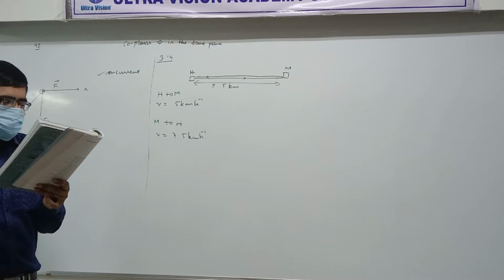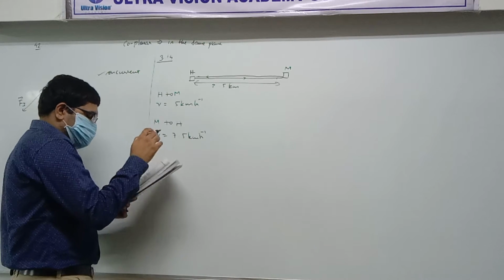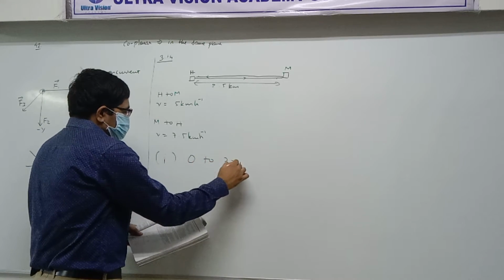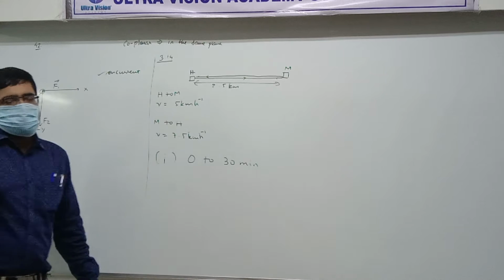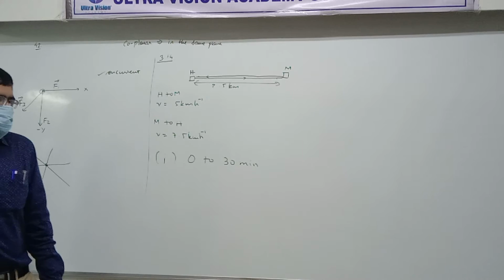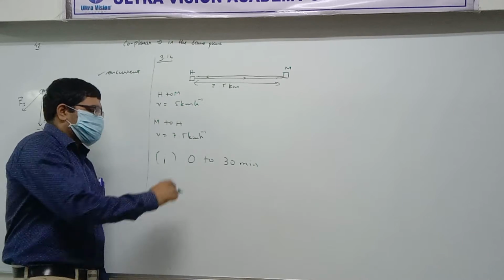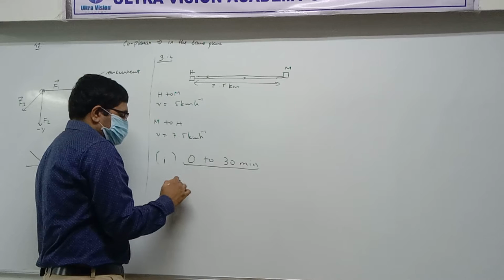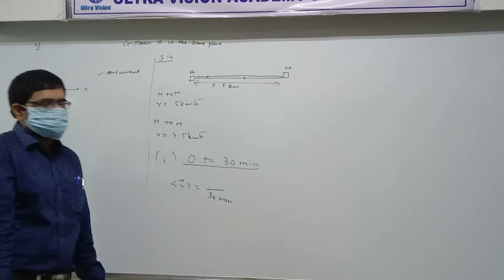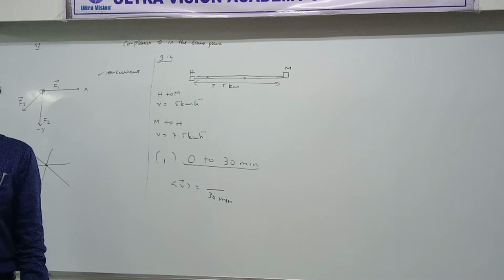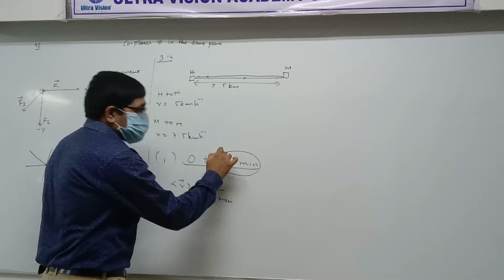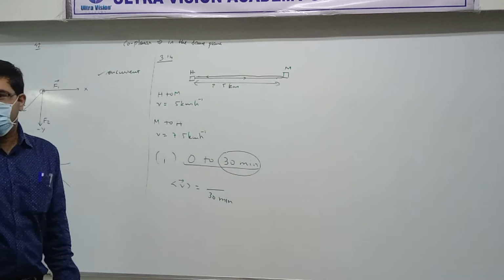Now first you have to find the average velocity in three cases. First case, in the time interval 0 to 30 minutes. But the main problem in this question is not the time interval. The time interval is already given. If you want to find average velocity, the denominator is already given. Do you understand what I am saying? The biggest issue here is to find out where the person is at this time.